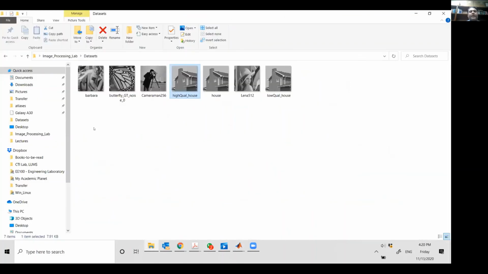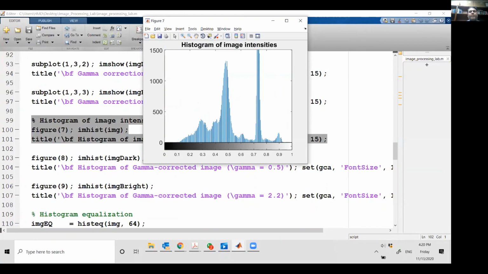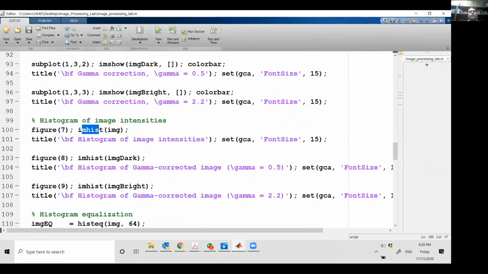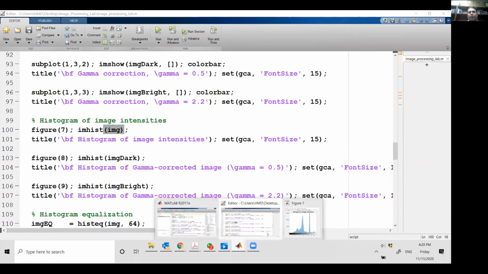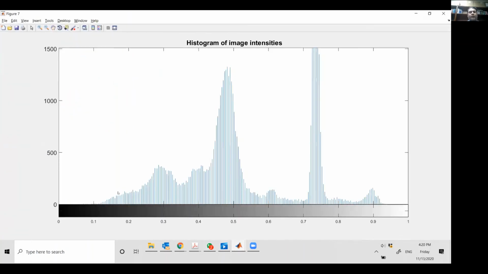So I use the imhist command. So image histogram, again, a simple command. So im for image, hist is for the histogram, and I just provide the image whose histogram I want to make. And it gave me a histogram. So on the x-axis, you have the intensities from 0 to 1. And on the y-axis, you have the frequencies. So for example, the peak above 0.3 means that many pixels have a value of 0.3. So this is the intensity of your original image.